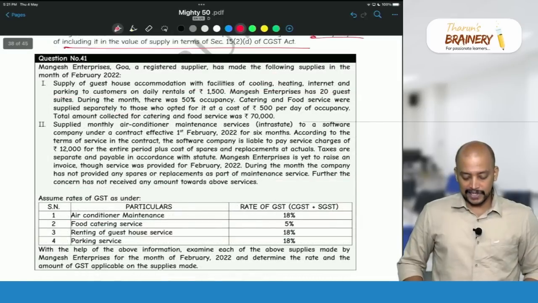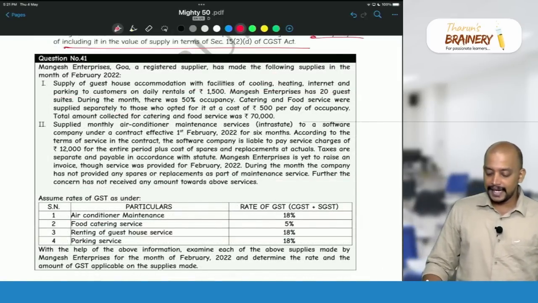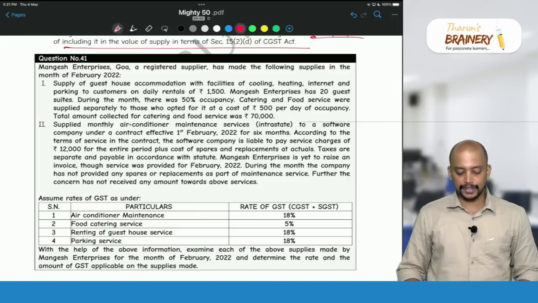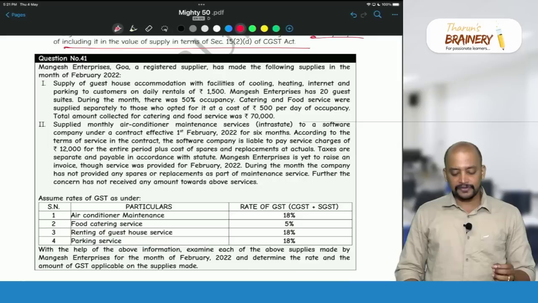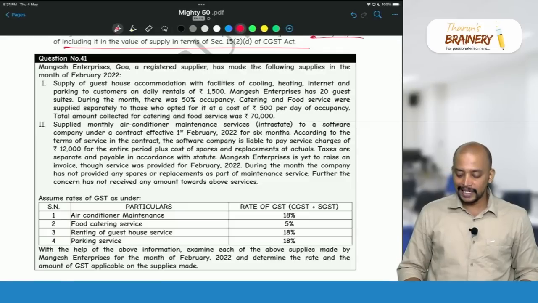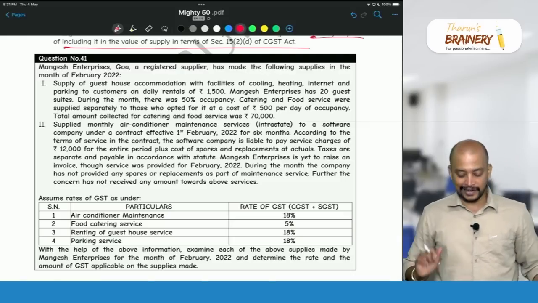So see the next question, question number 41. Mangesh Enterprises, Goa, a registered supplier, has made the following supplies in the month of February 2022. Supply of guest house accommodation with facilities of cooling, heating, internet and parking to customers on a daily rental of 1500.